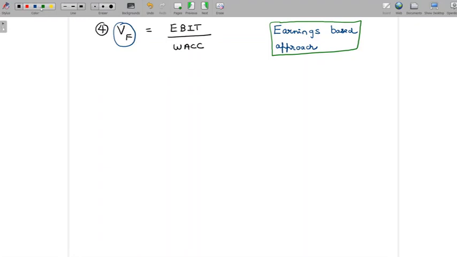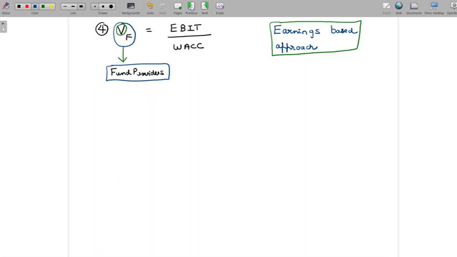Now, here we understand that. Let's also bring in the knowledge that we obtained when we looked at the first principle. When I say the value of the firm, the next question is, value to whom? Value of a firm is fine, but the firm's value to whom? Here we say the firm's value to the fund providers, because the firm is able to operate and do business only because the fund providers extend finance. So when the firm gets earnings, who would share those earnings? The fund providers would share those earnings. So when we say value of a firm here, we are talking about the value to the fund providers, because it is the fund providers who represent the firm.